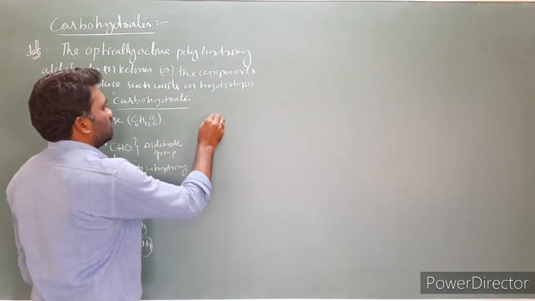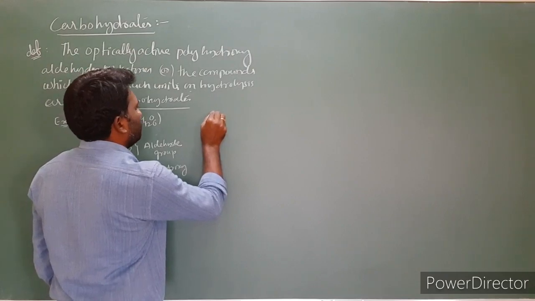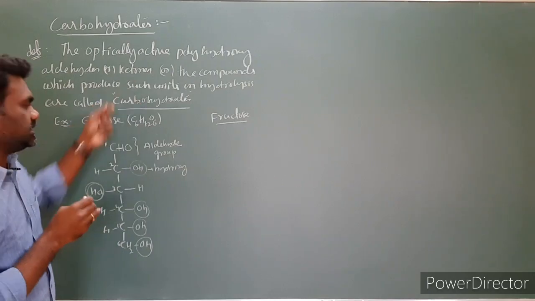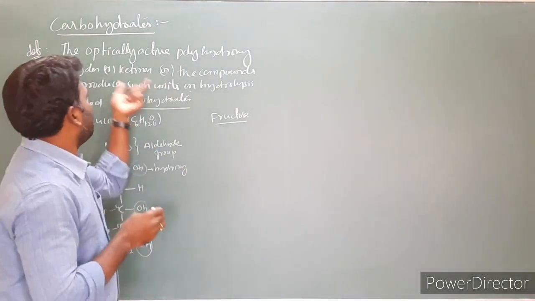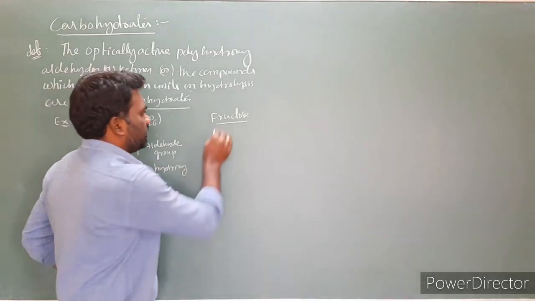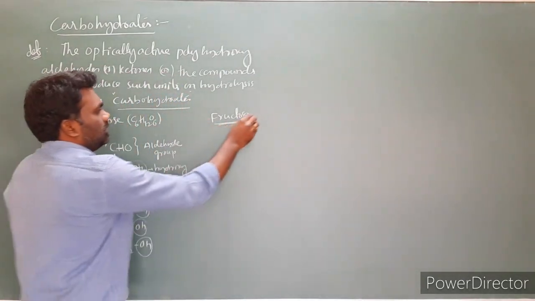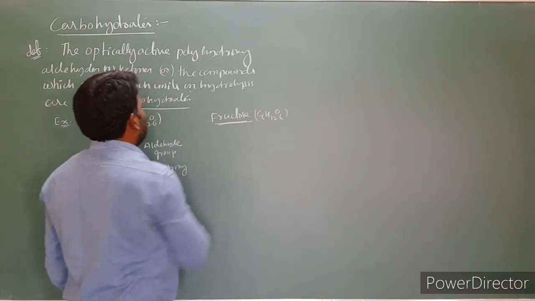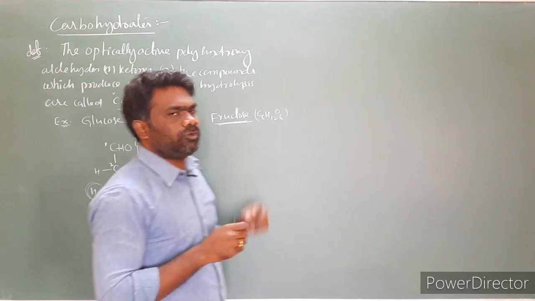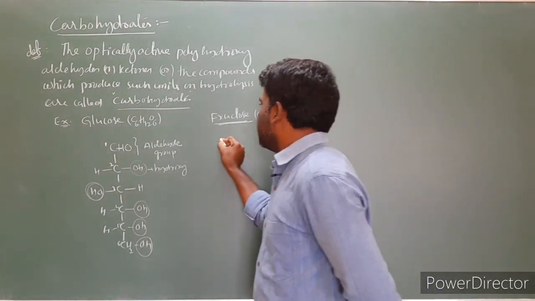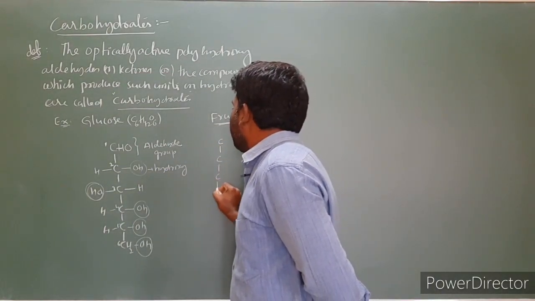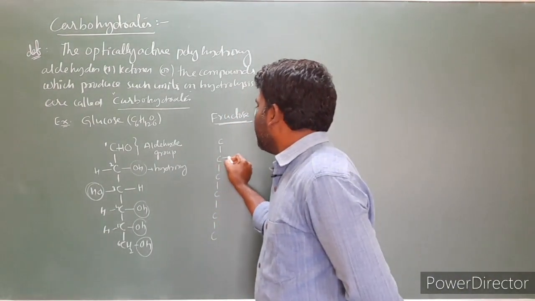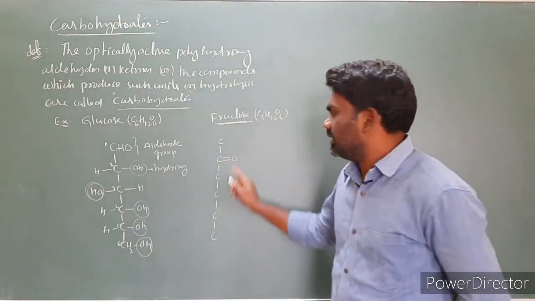And we can take another example, fructose, because here a ketone is there. That was the case of aldehyde, but polyhydroxy aldehydes or ketones we also have. For the ketone purpose, I am taking fructose. The fructose formula is C6H12O6. The molecular formula in both cases is the same, C6H12O6. Then you can write the structure of fructose: first carbon, this is the second carbon, third carbon, fourth, fifth, and this is the sixth carbon. At the second carbon there is a C double bond O group.